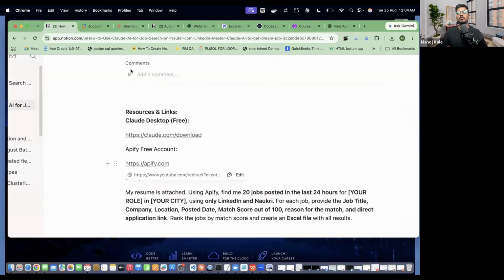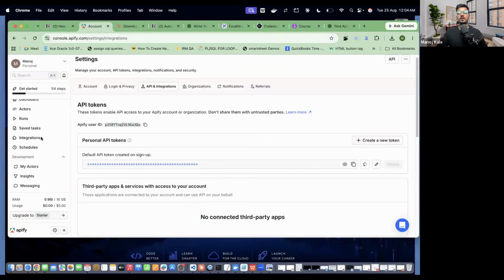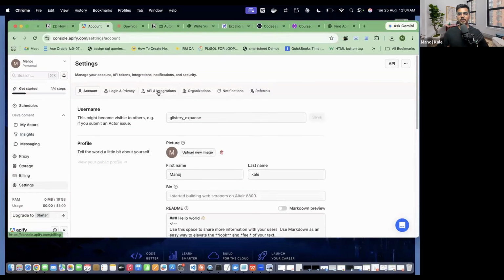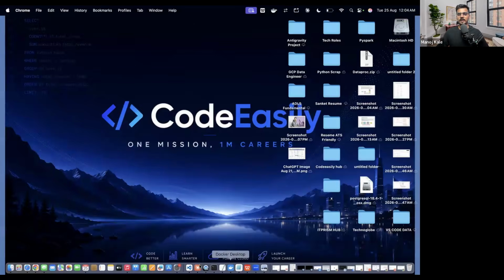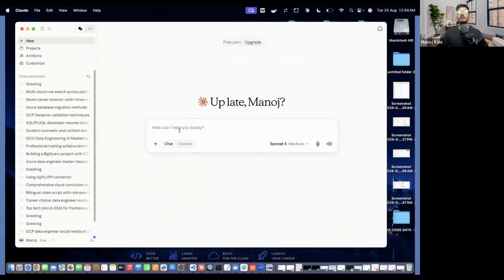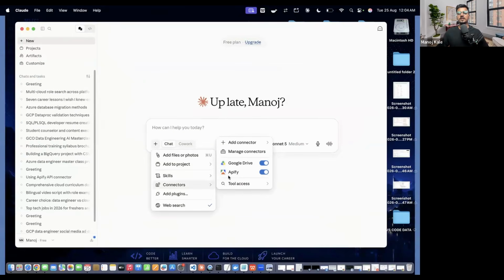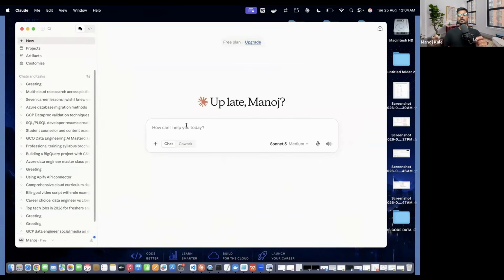I will be giving you the apify.com link. Here you will go to the Apify account, log in with your email ID, and go to the settings. In the settings, you will have the API integration. There you will get this token, and you will put that token into your Claude connector like this one. When you put it in, your connector is ready. So now you have two steps done: first, downloading Claude, and second, connecting with Apify.